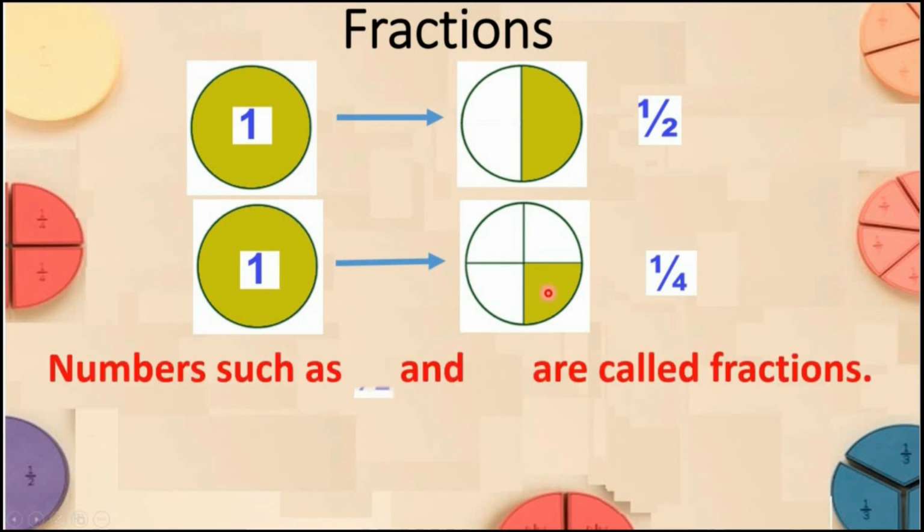So, numbers such as half and 1/4 are called fractions, because half is a small part of this circle and 1/4 is a smaller part of this circle.